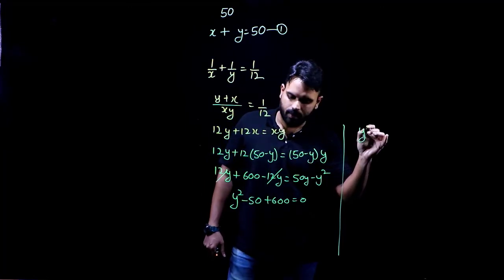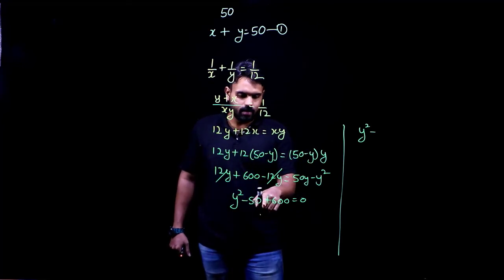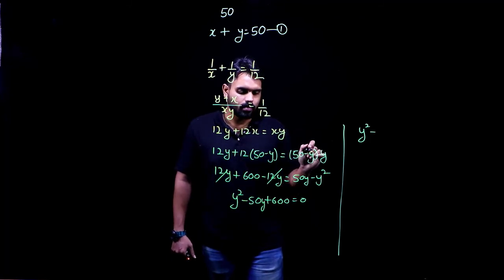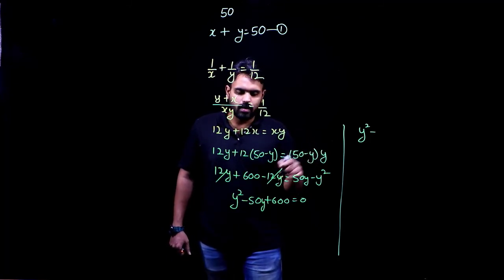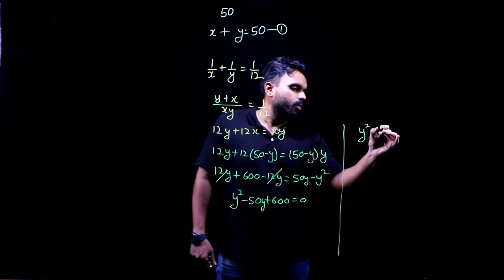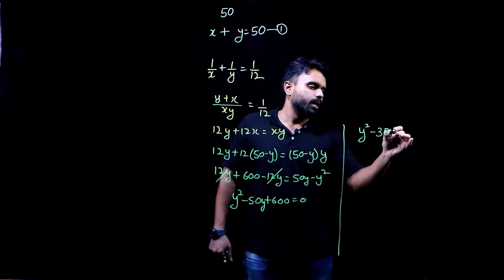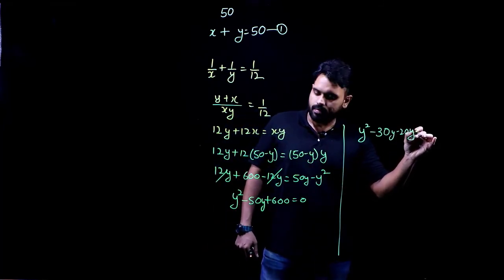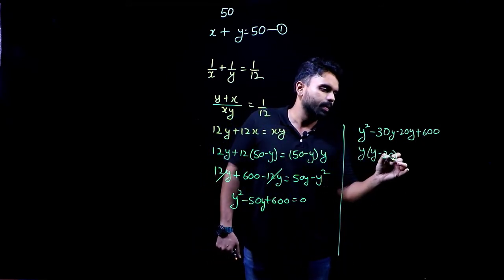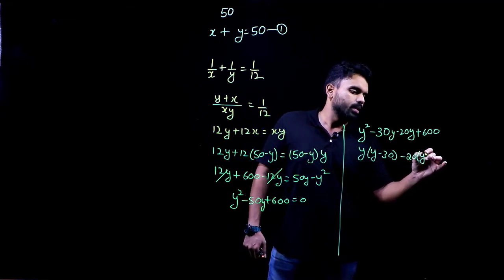So this will be y square minus, okay, y I missed out. Okay, y should be there. Yes. Now 50, I can write it as what? I can write it as minus 30y minus 20y plus 600. Okay. Now if I take y common from here, y minus 30, minus, I will take minus 20 common, so I will be left with minus and here minus 30.